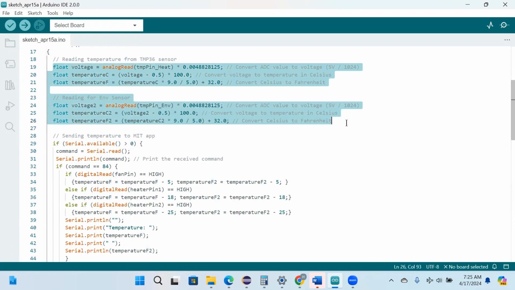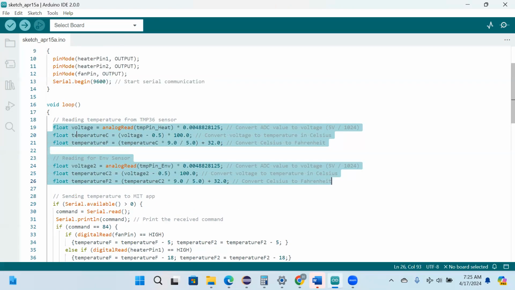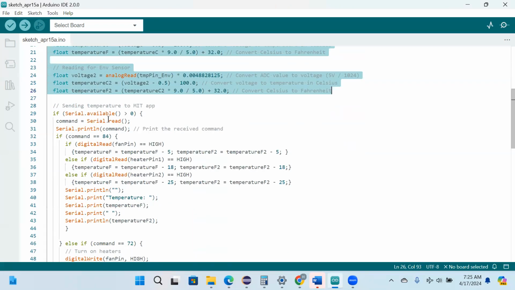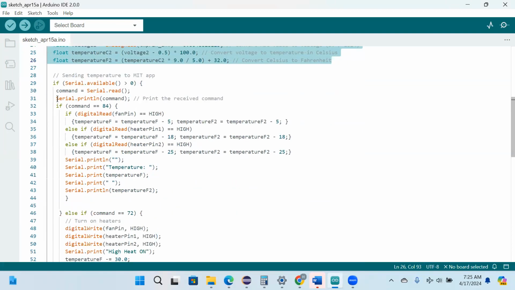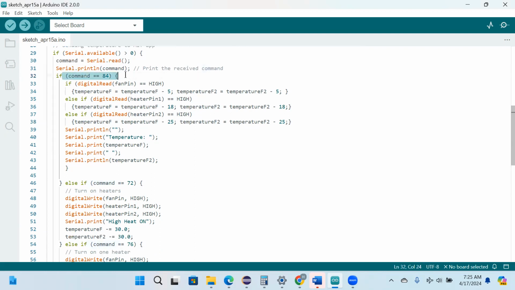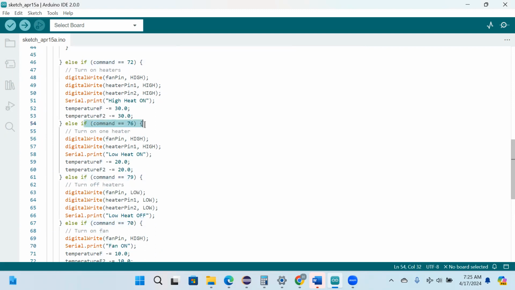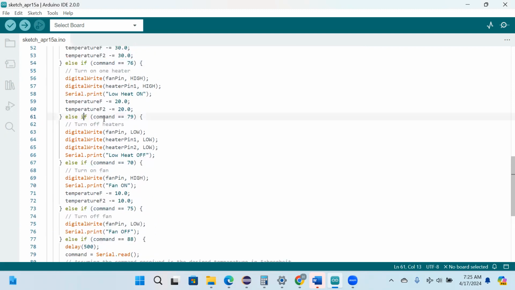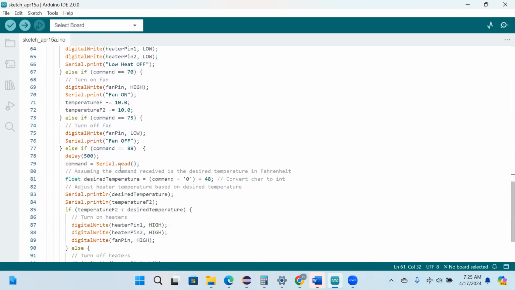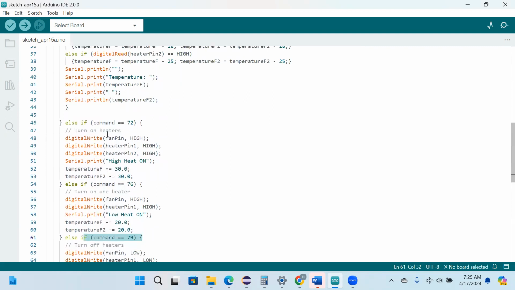Over here, these two blocks are converting the two temperatures from the two sensors to Fahrenheit. And then over here, we set the command variable. And then you can see right here, we have a bunch of if-else statements that say, hey, what is the current command getting sent? And those are those letters. And we just have them in ASCII right now. And then it just allocates what you want to do. So for example, 72 would be H on the ASCII table.